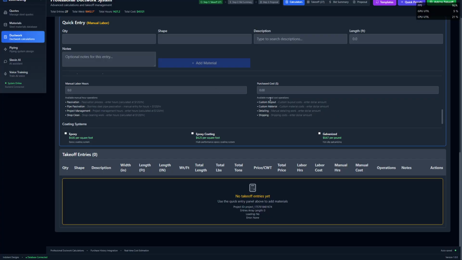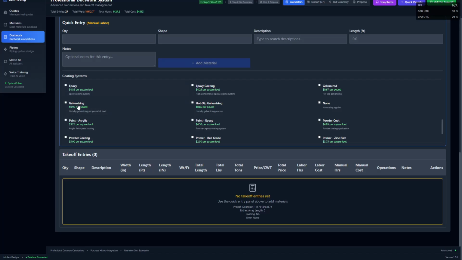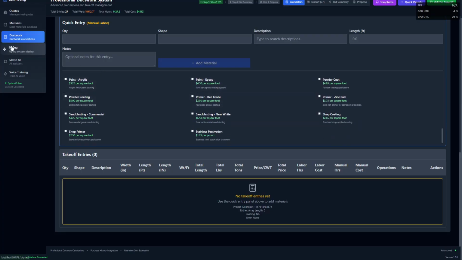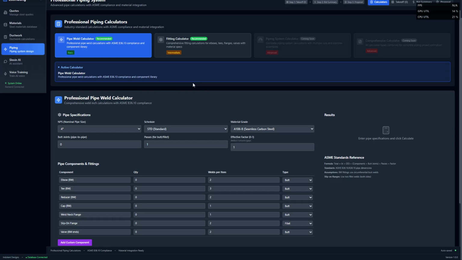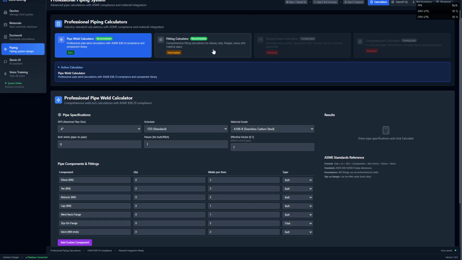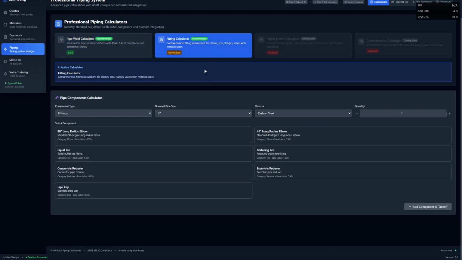Say you have buyouts or custom materials or detailing or shipping or anything else you need to add a dollar amount to, you can add that there. There's also coding systems built in here with prices. Let's go ahead and jump into the piping section. There currently are 2 piping calculators within here. You have the pipe weld calculator and the fitting calculator.